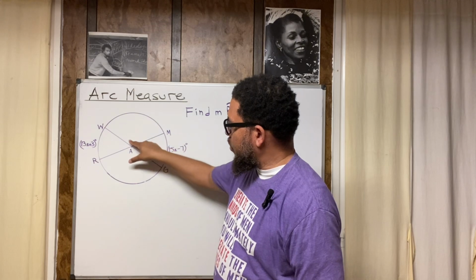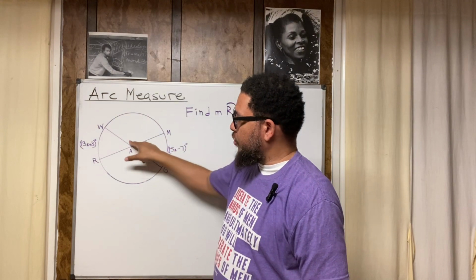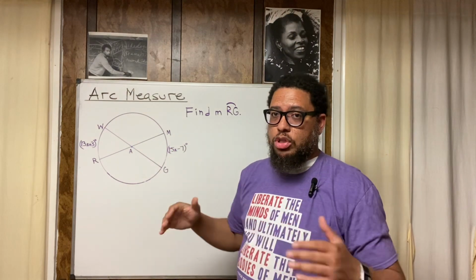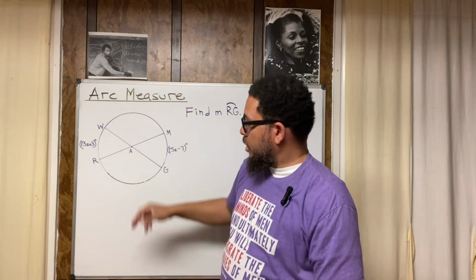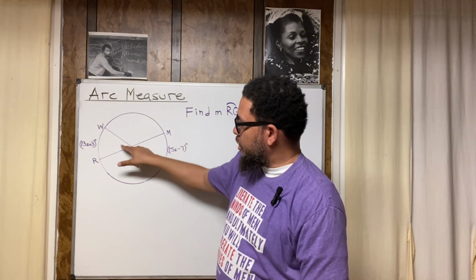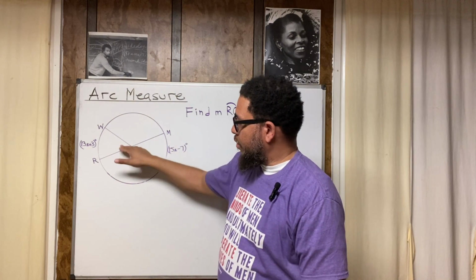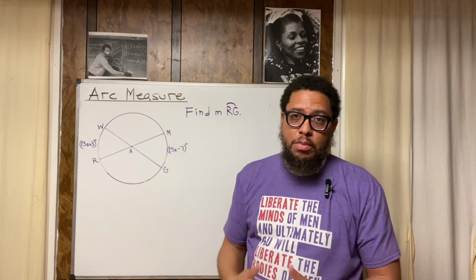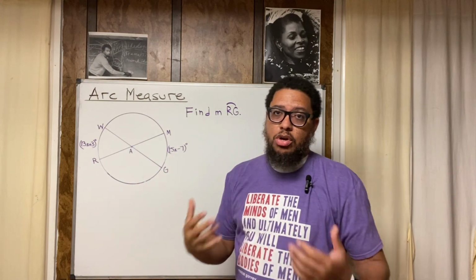Like this angle and this angle are adjacent. So these would never be vertical angles. Vertical angles are across from each other and they share a vertex. So this angle and this angle share a vertex and they're across from each other, right? So those are vertical angles. And what we know about vertical angles is that vertical angles are congruent.